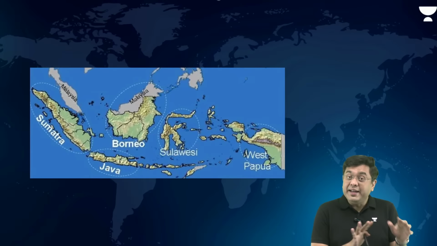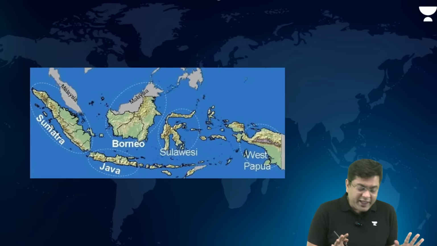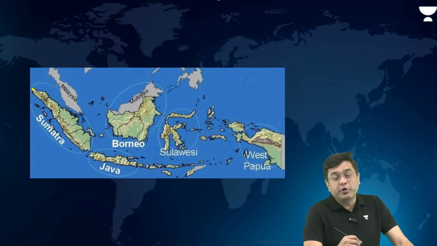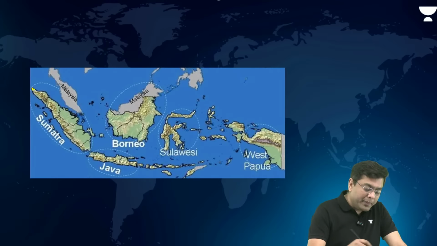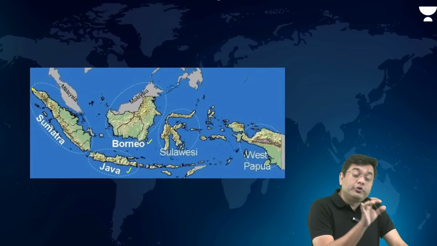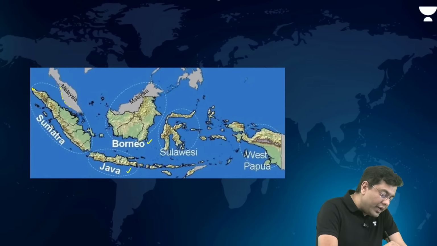But nonetheless, we might get confused in terms of where Borneo is, where Java is, where Sumatra is. So take a look at the map. Sumatra, this end is what is closest to the region of Great Nicobar. Then you have Java, Borneo, that is the island which also has some territory of Malaysia. This is the Malayan Peninsula.